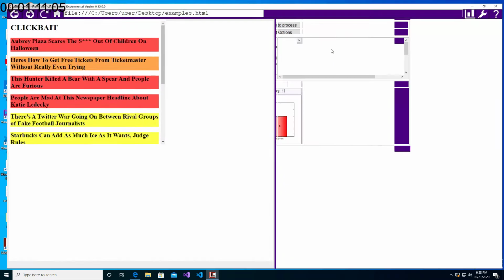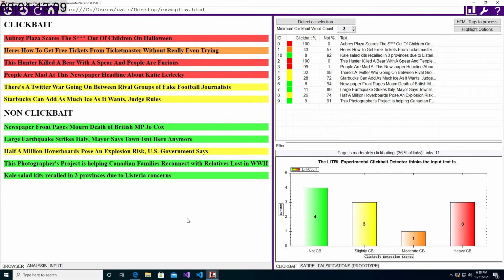So I've set the home page of the browser to a file that I saved on the hard drive, and this file just contains some headlines that Yimin used in a previous study. I just wanted to show you how this software makes an attempt at being more transparent, and then we'll move on to a more real world example of the FIMS news page.